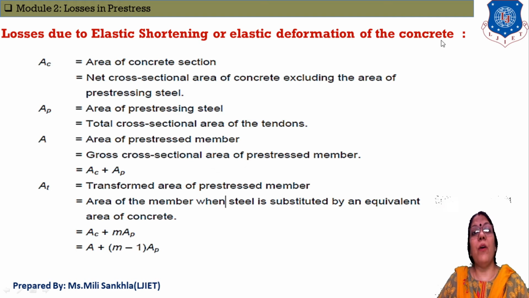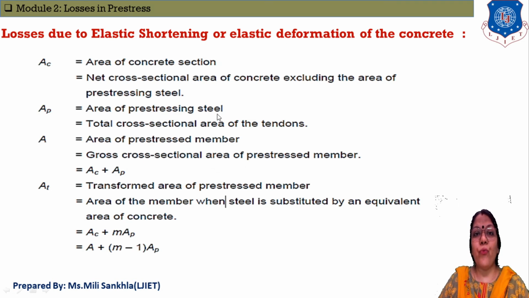Here our assumption for pre-stressed concrete is that our concrete material behaves like an elastic material. Now start. First of all, what is AC? AC is equal to area of concrete section. And second, AP is equal to area of pre-stressing steel.